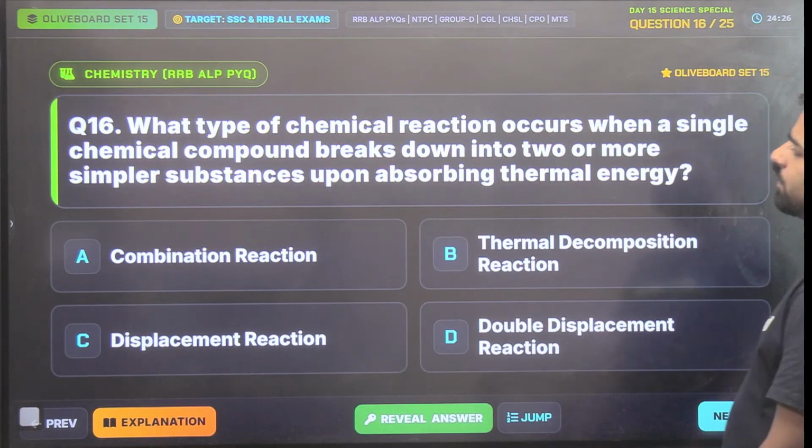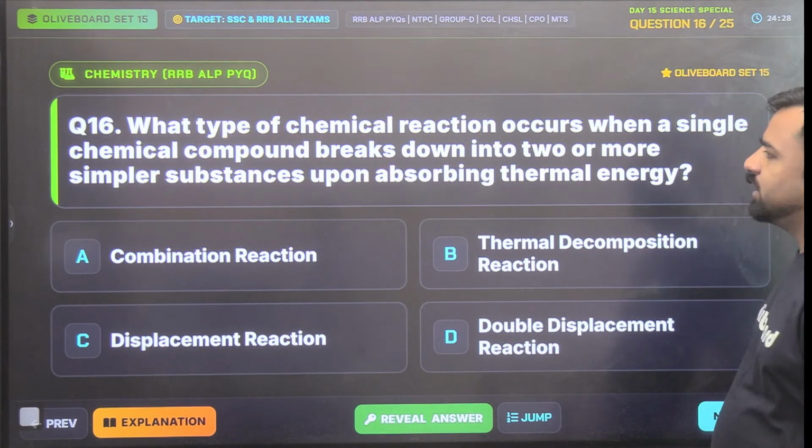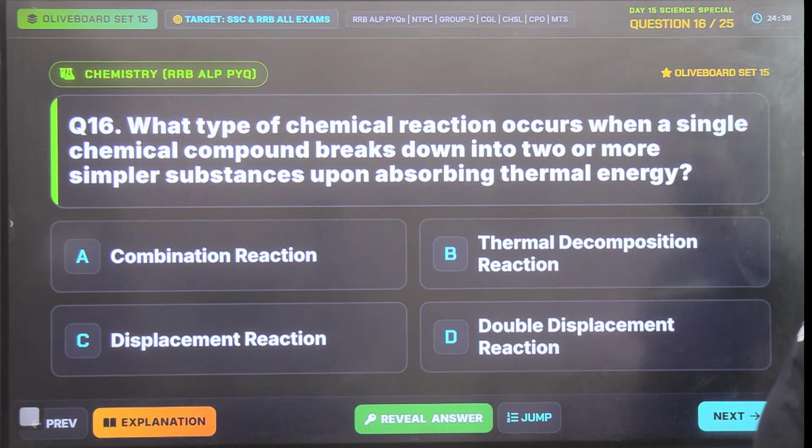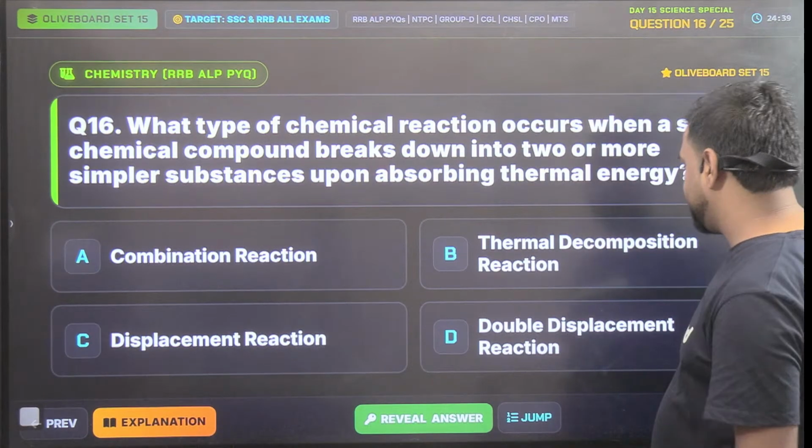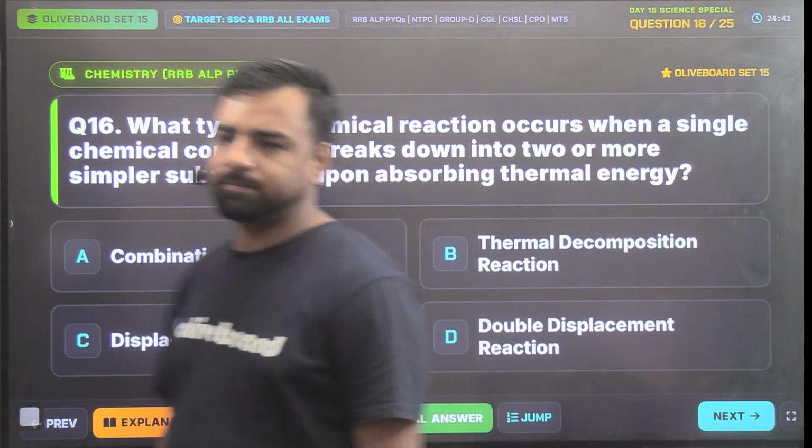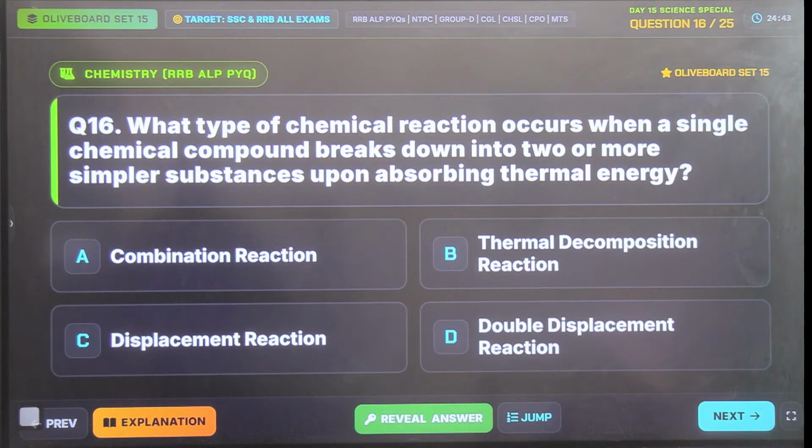Next, what type of chemical reaction occurs when a single chemical compound breaks down into two or more simpler substances upon absorbing thermal energy? Is it combination, displacement, thermal decomposition, or double displacement reaction? Answer please. No one. Acha, you're going with D.